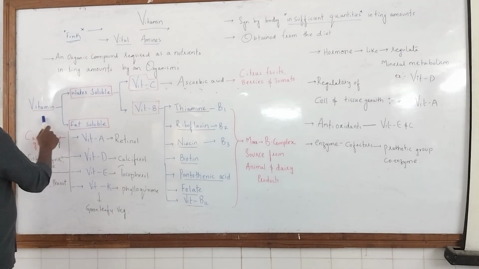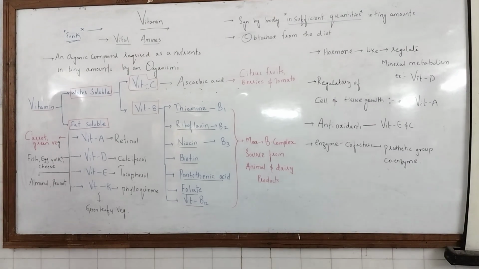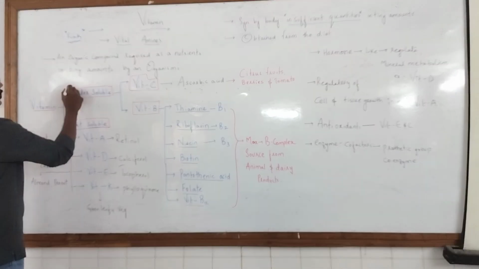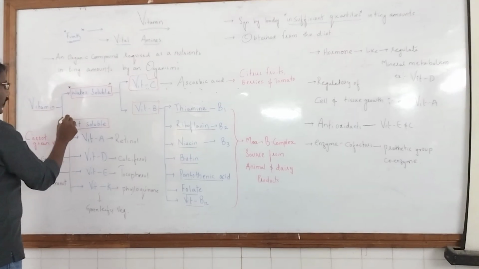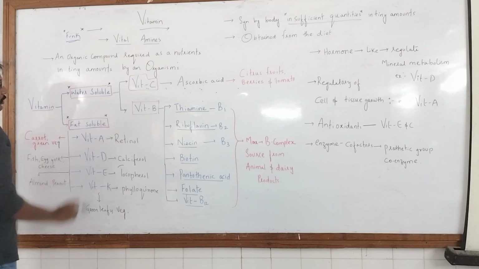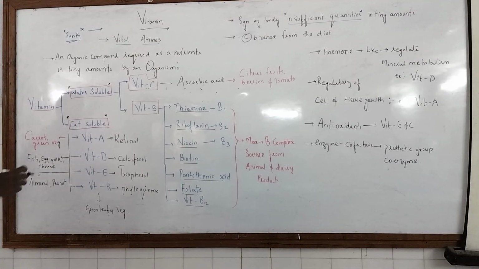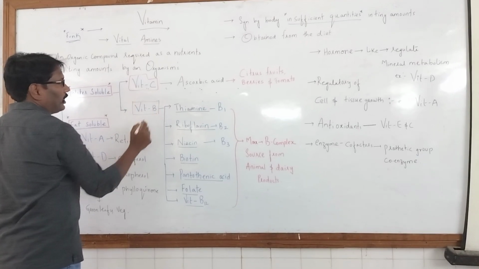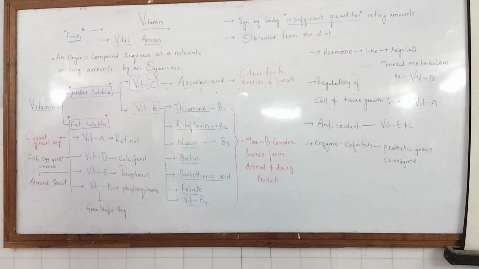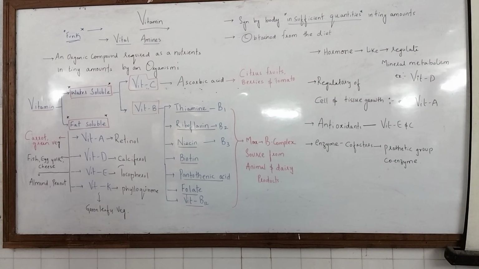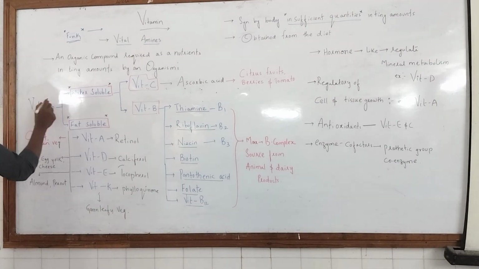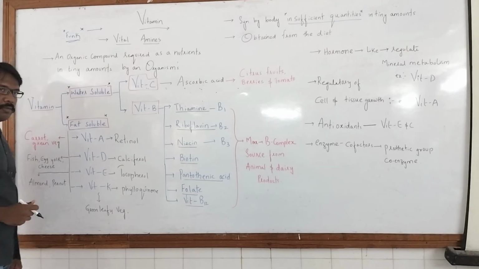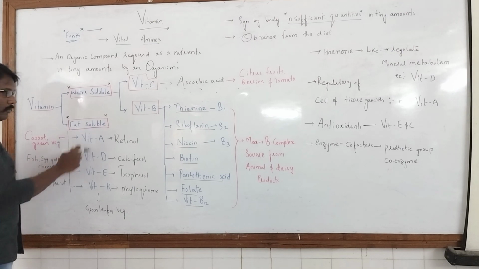Vitamins are classified into two different types, namely water soluble vitamins and fat soluble vitamins. In our earlier classes, in your childhood also, we have gone through that vitamins are divided into water soluble and fat soluble.